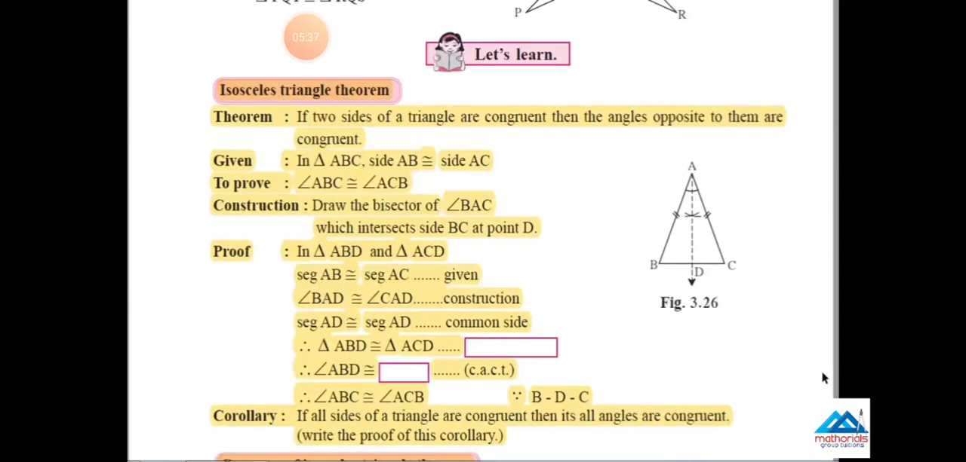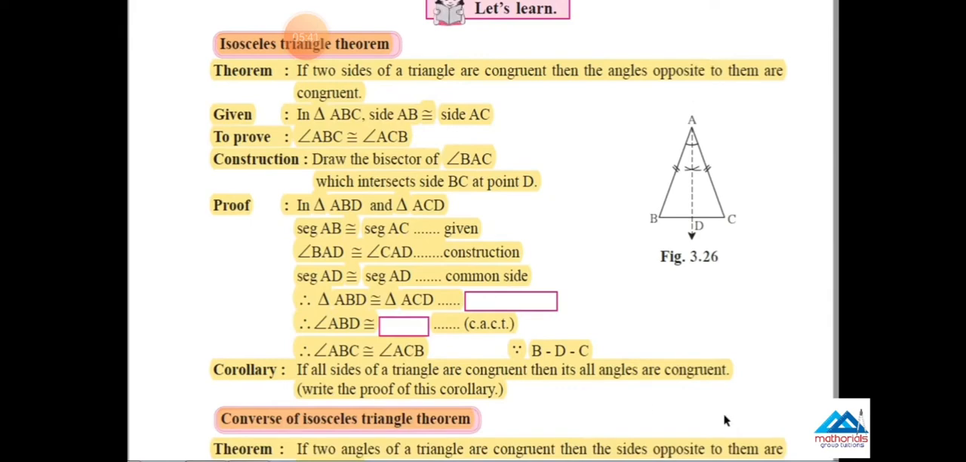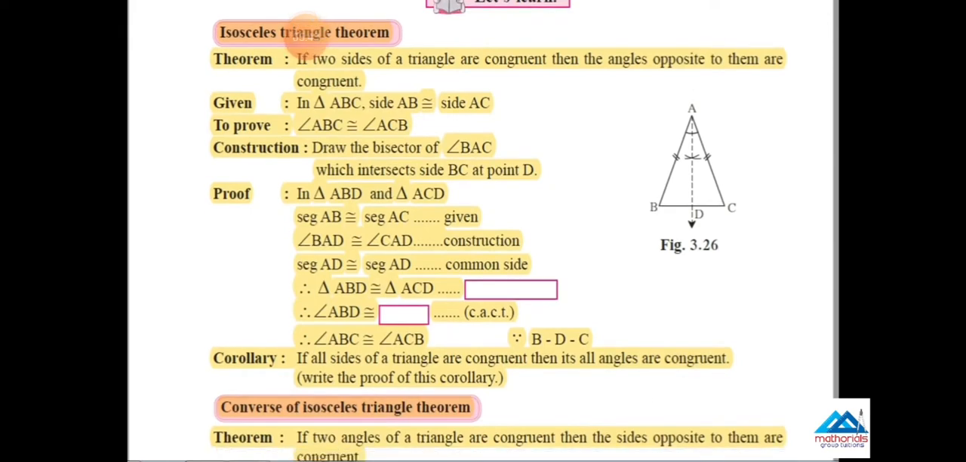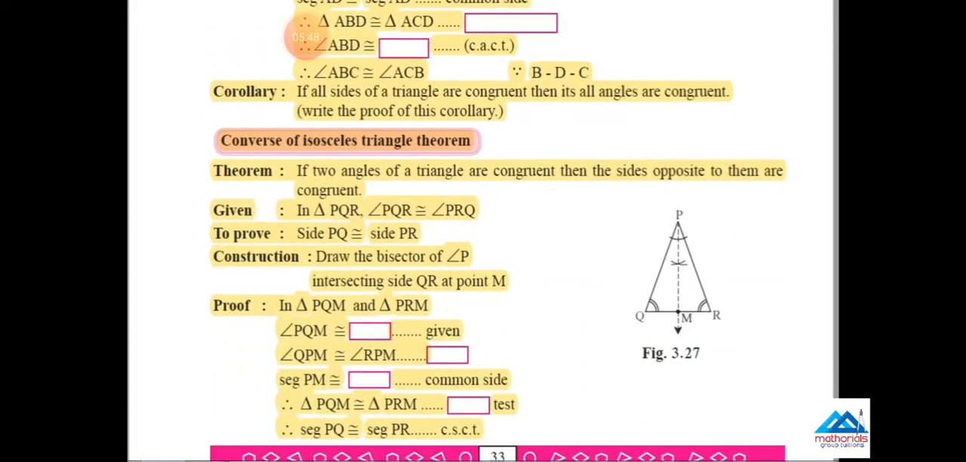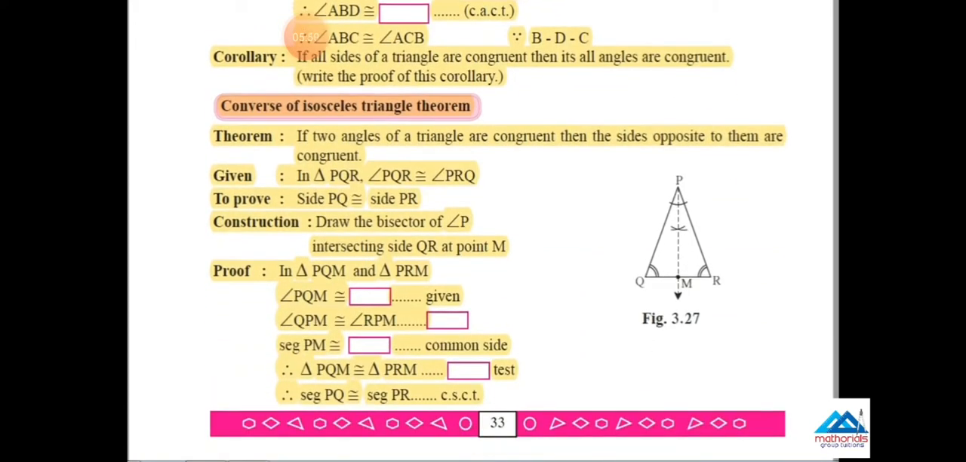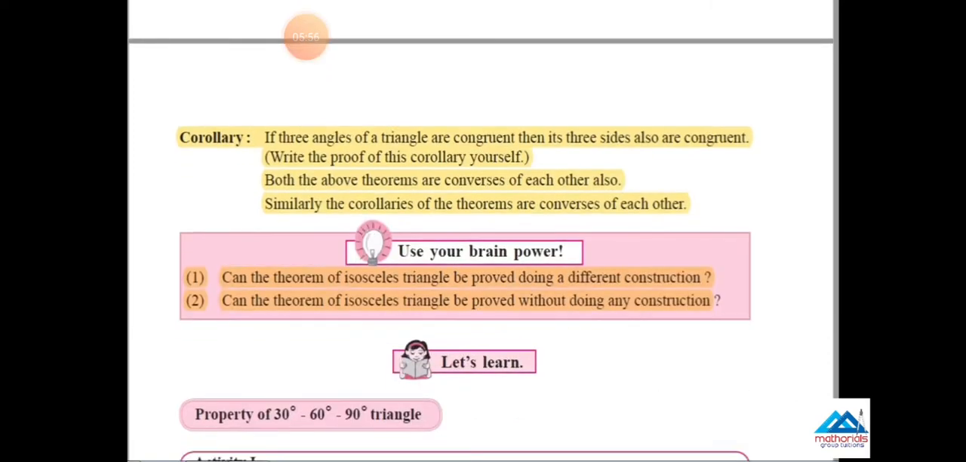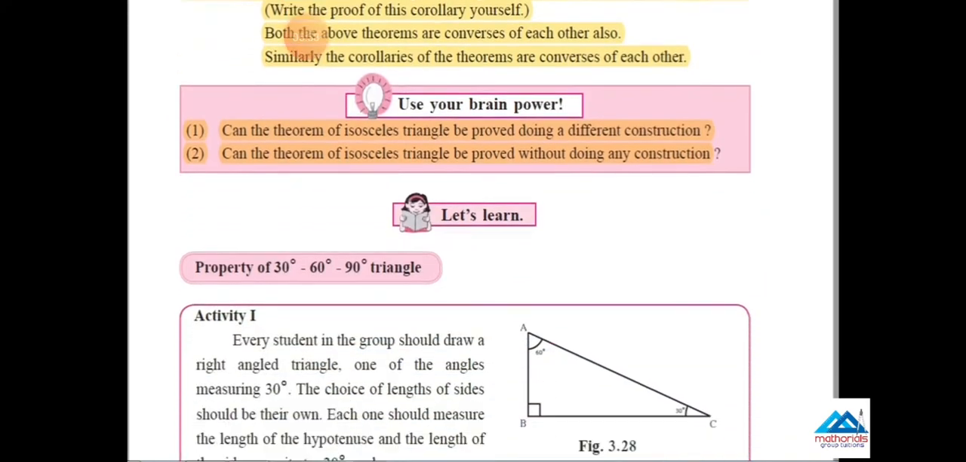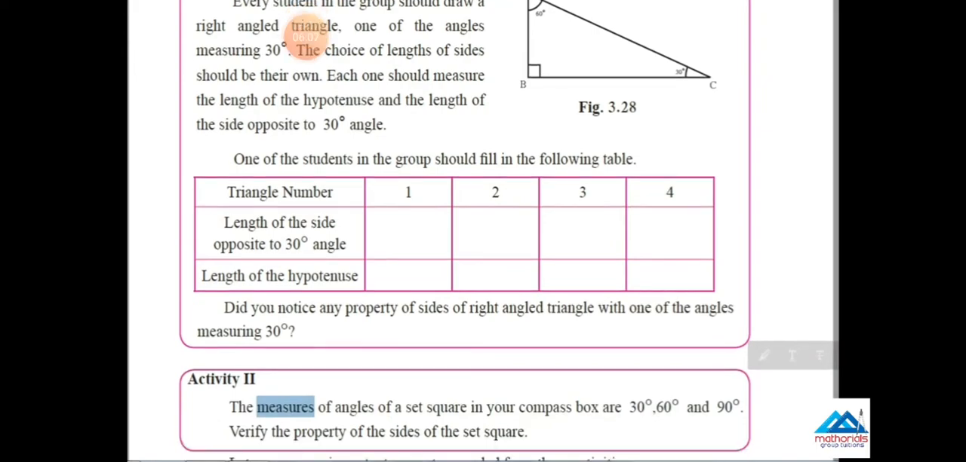Now go to page number 33. Here two theorems are there: the isosceles triangle theorem and its converse. These two theorems are cancelled. Isosceles triangle theorem, corollary, converse of isosceles triangle theorem: this whole page is deleted and reduced from the syllabus. Turn the page, page 34, corollary and use your brain power. This is cancelled from the syllabus. After that, the property of 30-60-90 triangle is there.